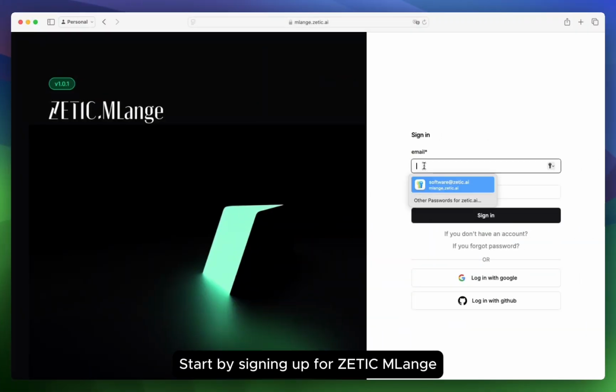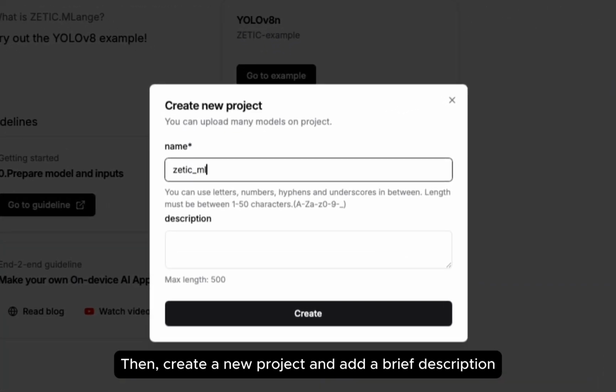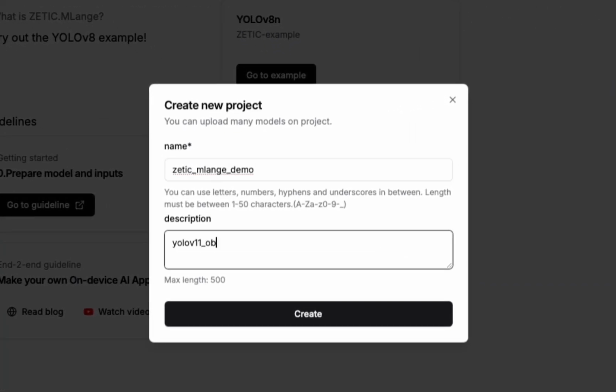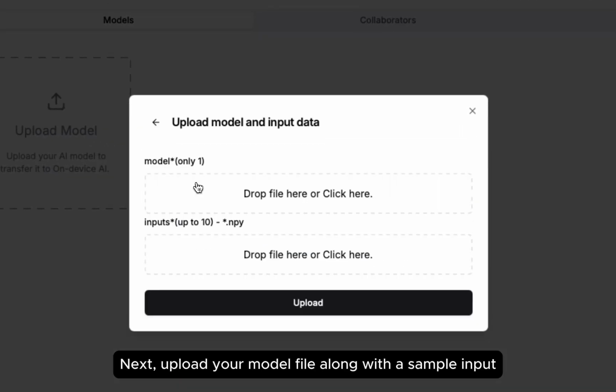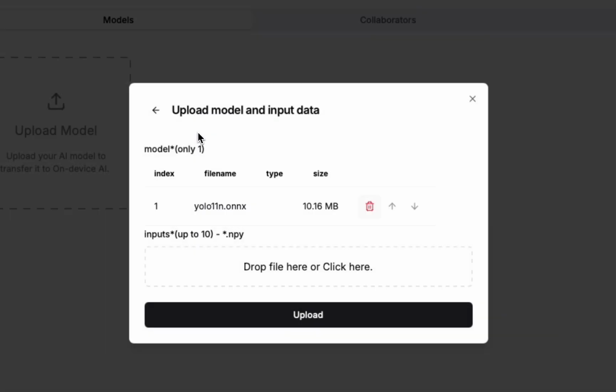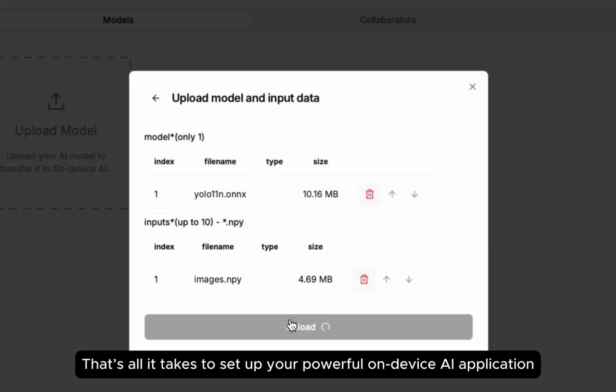Start by signing up for ZETIC MLange. Then create a new project and add a brief description. Next, upload your model file along with a sample input. That's all it takes to set up your powerful on-device AI application.